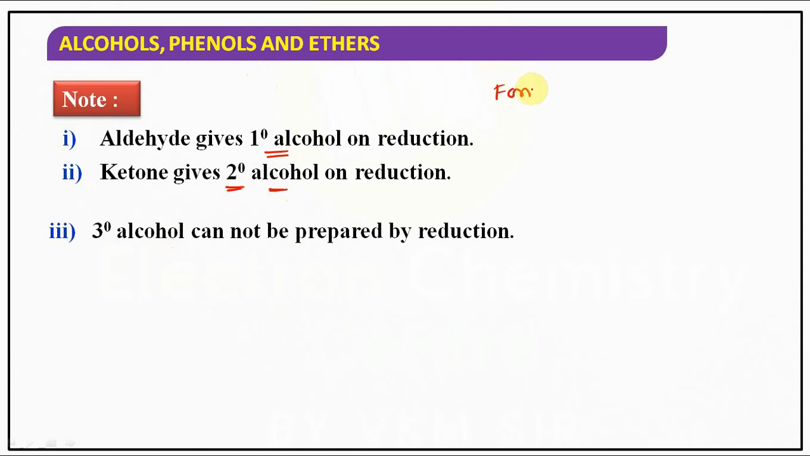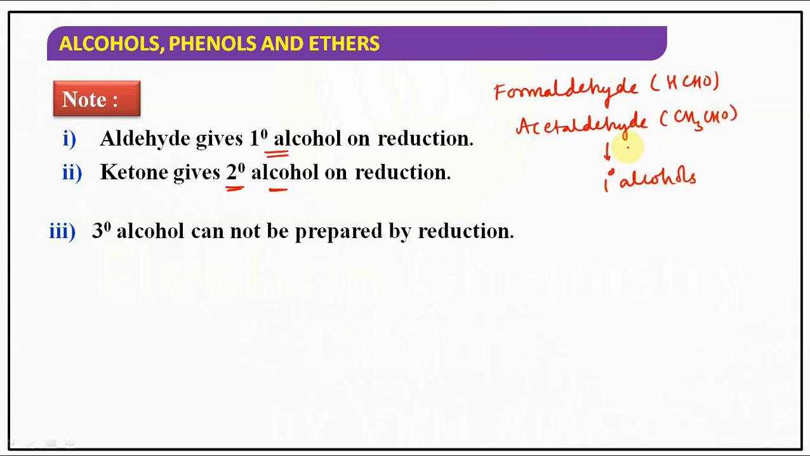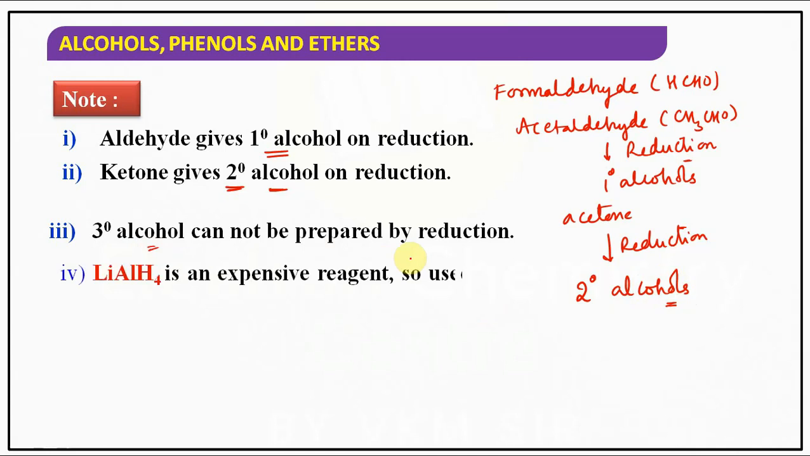If you observe, formaldehyde, HCHO, and acetaldehyde, CH3CHO, both of these can give primary alcohols on reduction. Acetone, that is a ketone, on reduction will give secondary alcohols. Understood? So tertiary alcohol cannot be prepared by reduction.